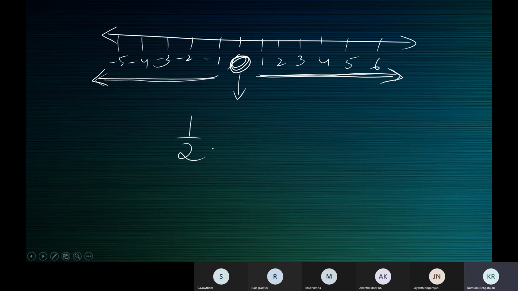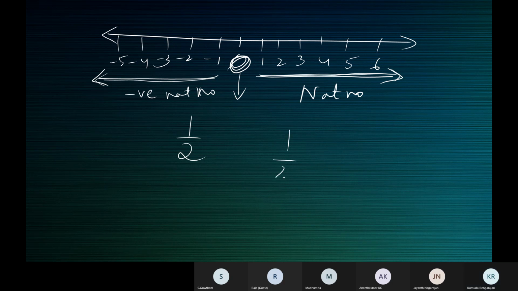Is 1 by 2 an integer? No, ma'am. It's not an integer. Because if it's an integer, it should be a natural number, or the negative of a natural number, or 0. This is not a natural number. Then it should be the negative of a natural number. No, it's not. Is it 0? No, it's not 0. Then it is not an integer.